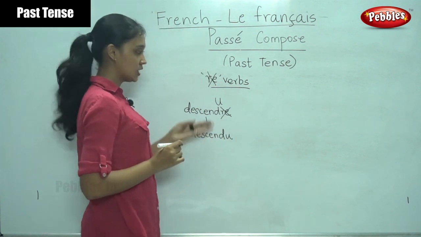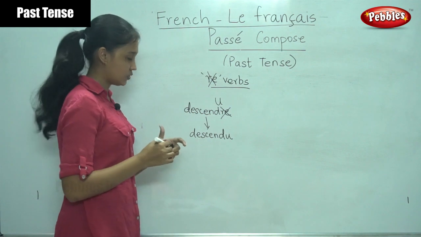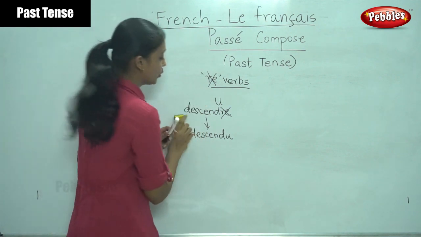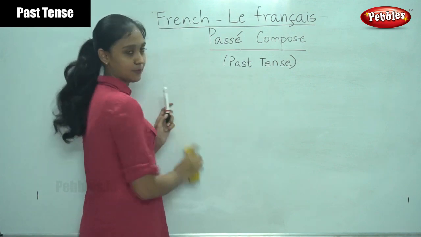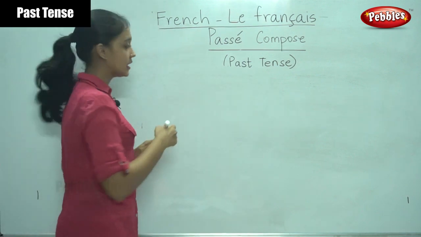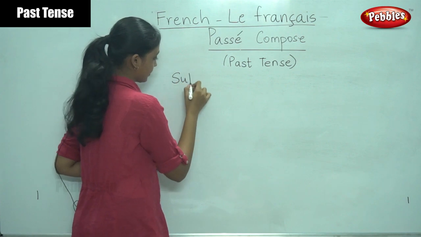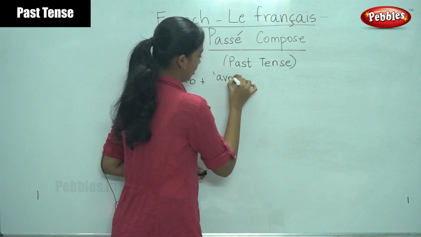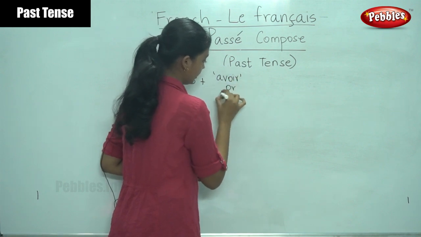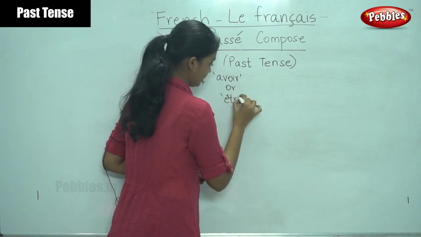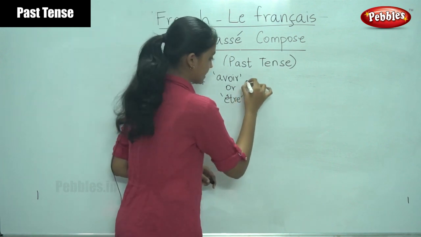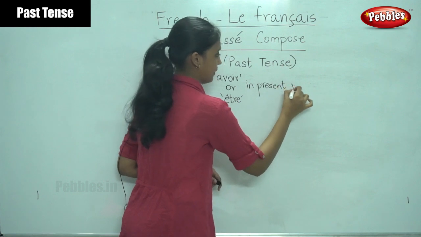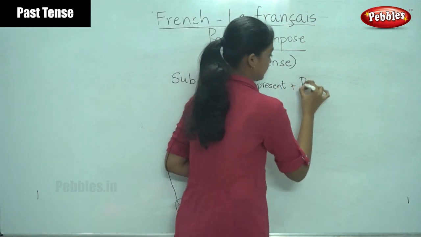So have you understood the use of the past participle? Now this is how we write the past participle. So we have learnt one component of the passé composé. Do you remember the rule? It was subject plus avoir or être conjugation in the present tense plus the past participle.